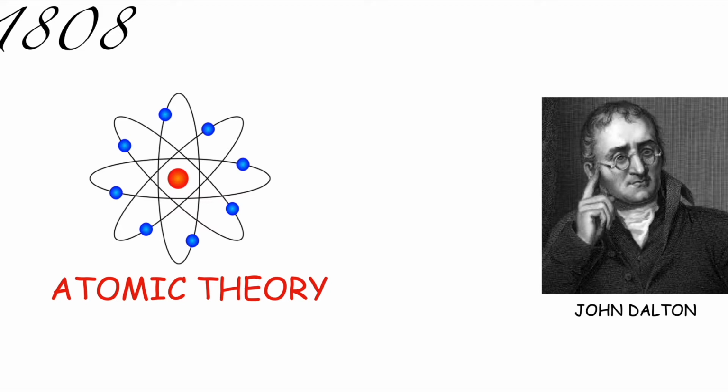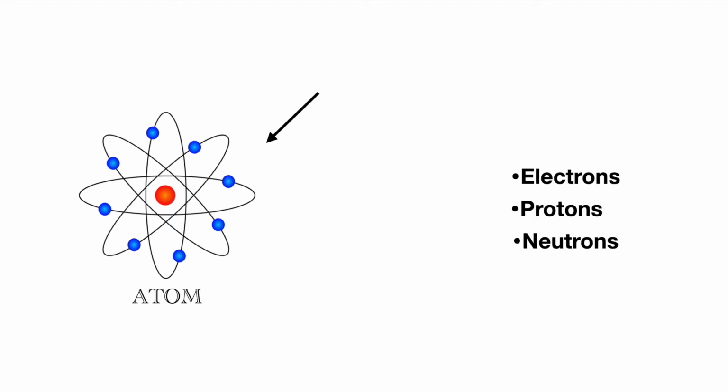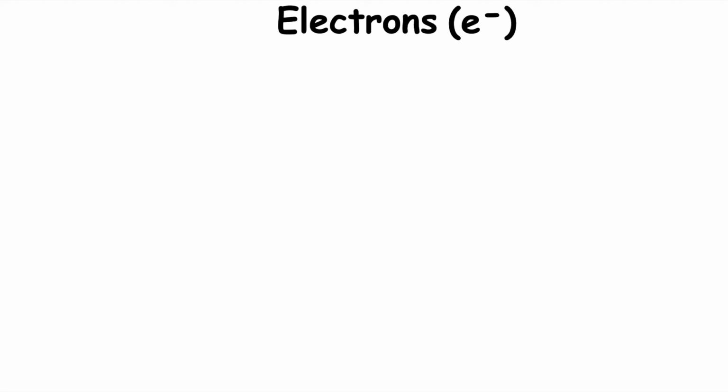After John Dalton proposed his atomic theory, scientists found that atoms are made up of 3 subatomic particles, namely electrons, protons and neutrons, which shows that the atom can be divisible. The first subatomic particle discovered is the electron. It is represented by a lowercase e.